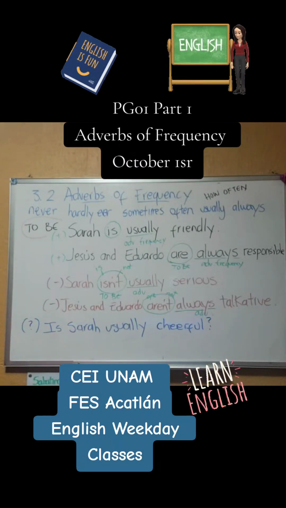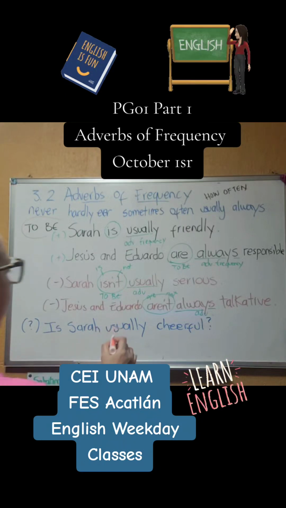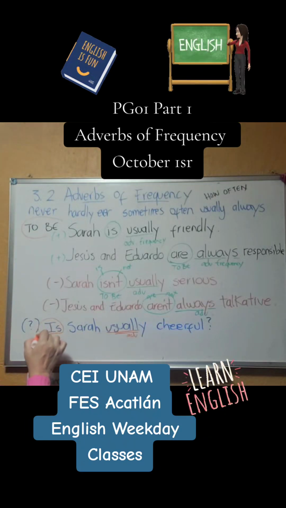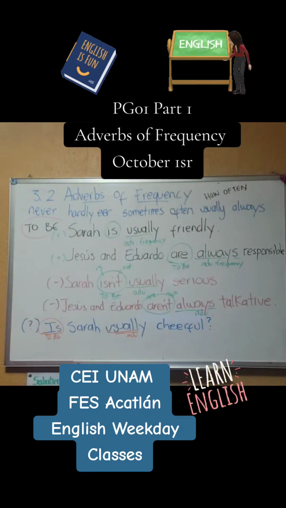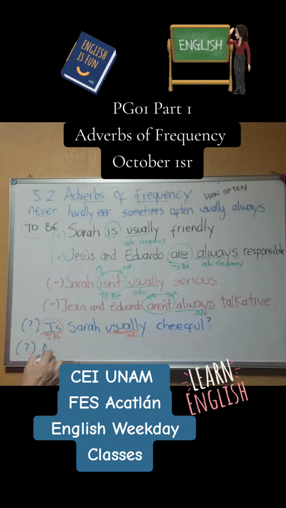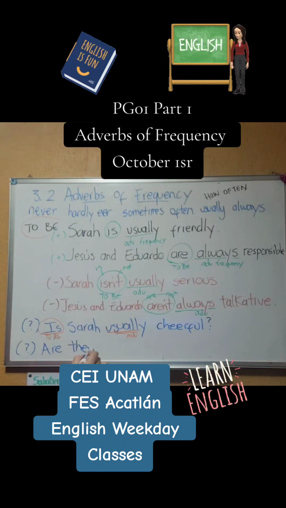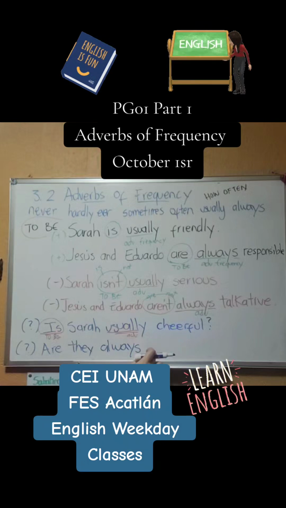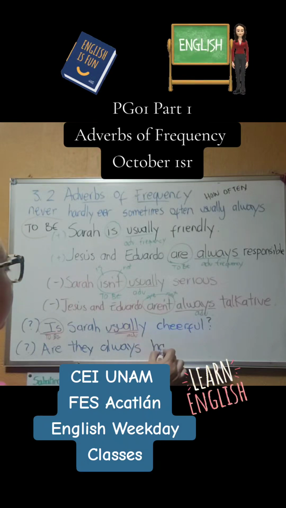So here we have the adverb and we have the verb to be as always at the beginning when we have a question. So for the question of Jesus and Eduardo, are they always, we said responsible, talkative, what would be hardworking?